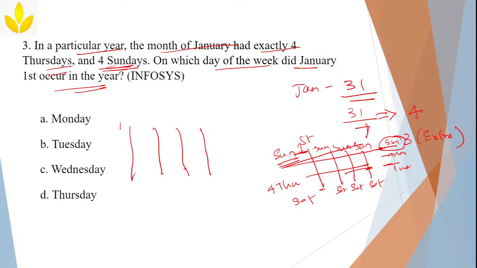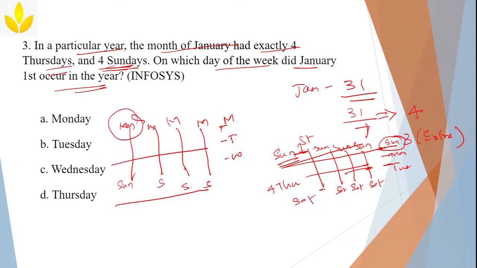Now let us start with Monday. If I start from Monday, here it will be Sunday, again Monday, Sunday, Monday, here ends at Sunday, Monday, here ends at Sunday, again it will start from Monday, Tuesday, Wednesday. Now I got 4 Sundays and 4 Thursdays. So which day are you starting with? Monday. That's why Monday is your correct answer for January 1st. Okay, 4 people are from Sambram. Others, I can see 12 people here. Others, 5 are from Sambram.